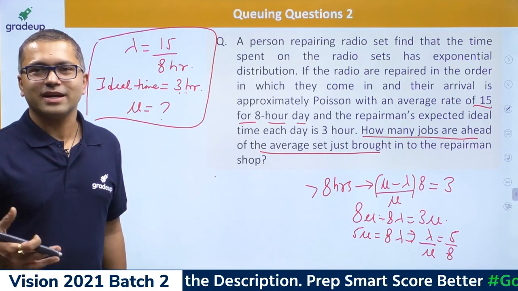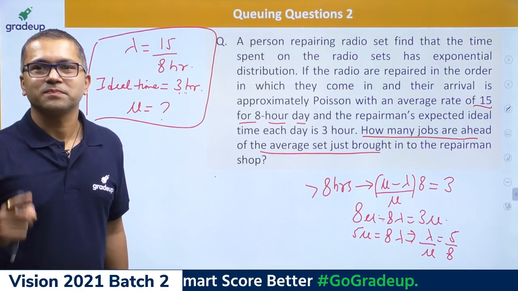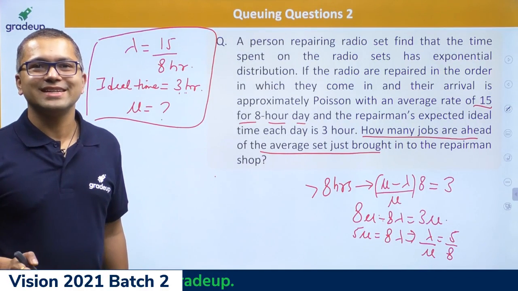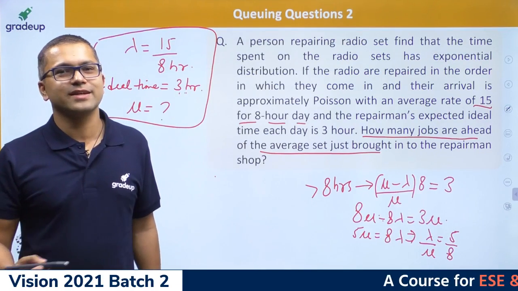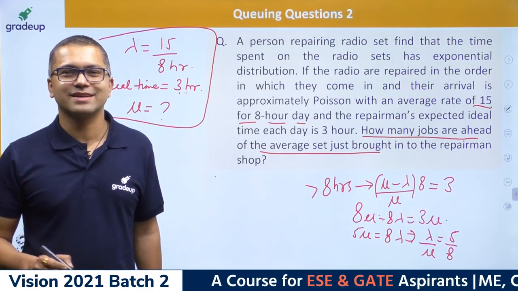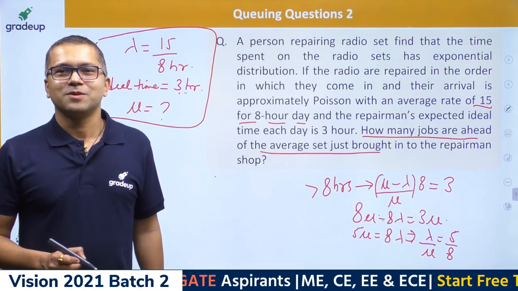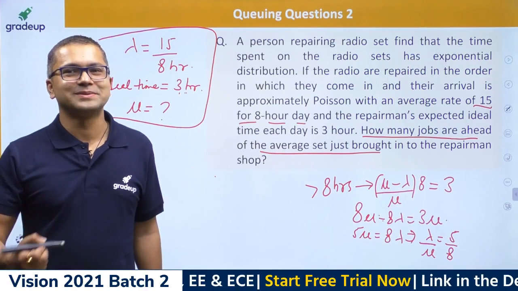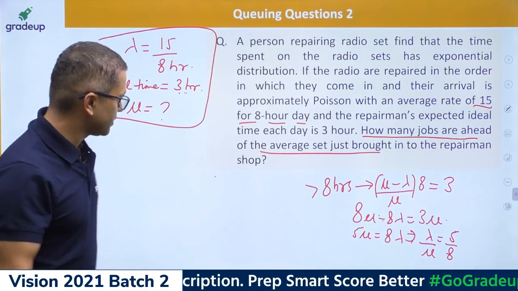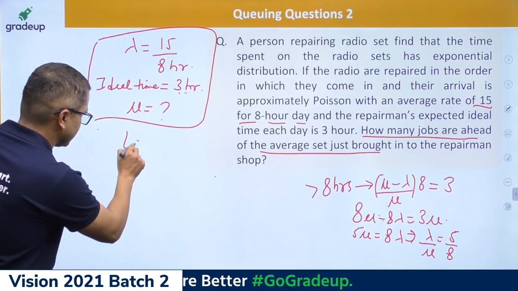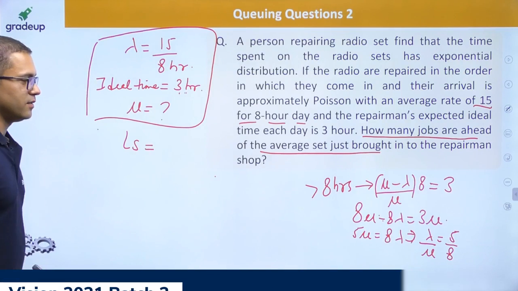Come on, guys, at least one answer so that we can proceed. How much extra are they doing? What extra? Is that the work? LS, yes, Shubham is right. It is nothing but the length of the system.